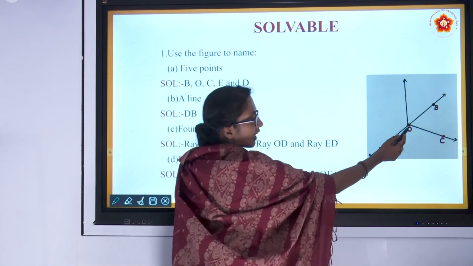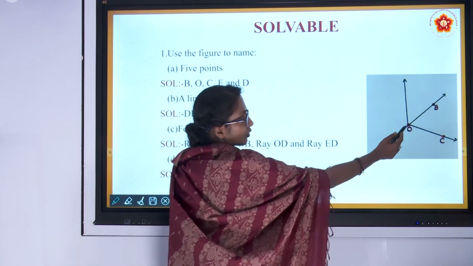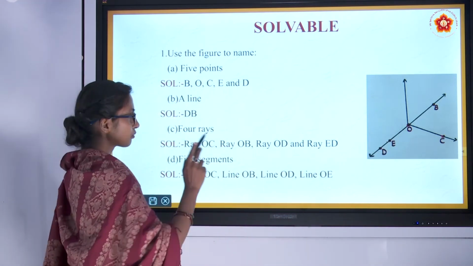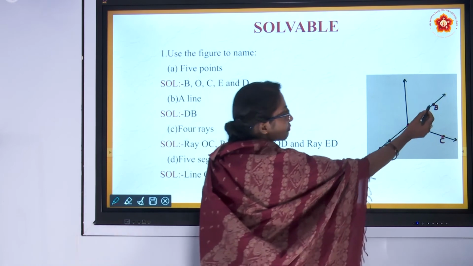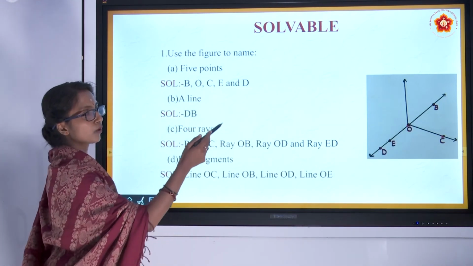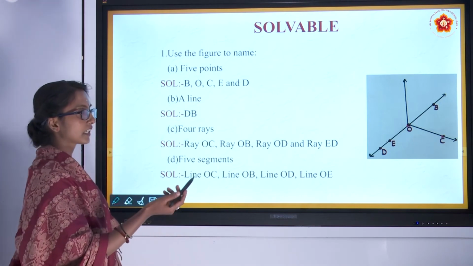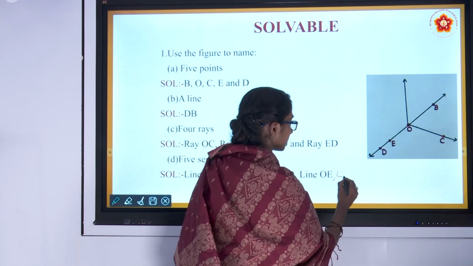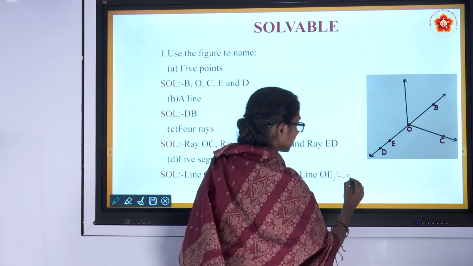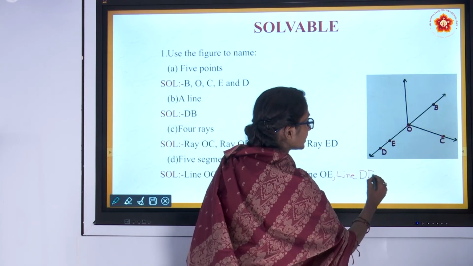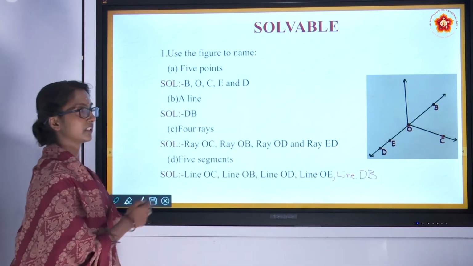OB, OD and OE are the others, so you have observed 4 line segments. One more is there: DB can also be a line segment, because D and B are the two ends, one starting and the other ending point. Line segment DB.